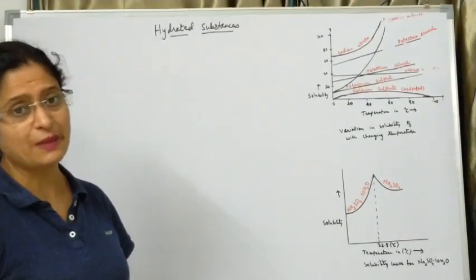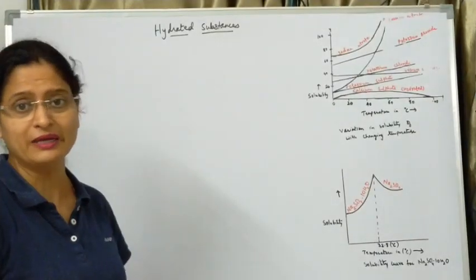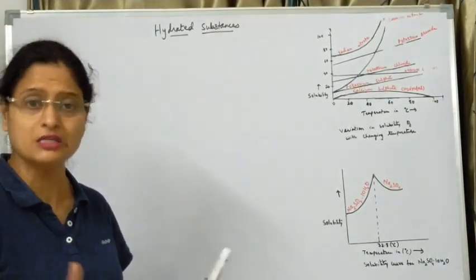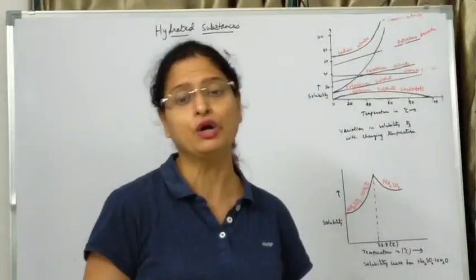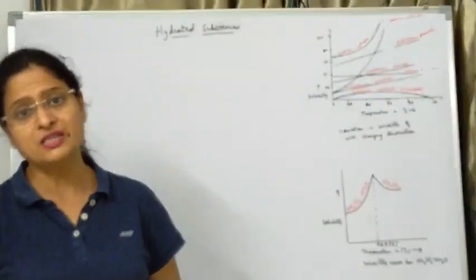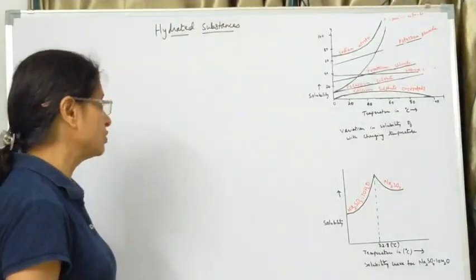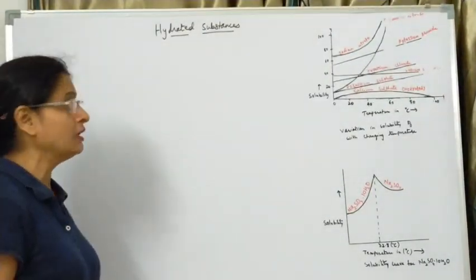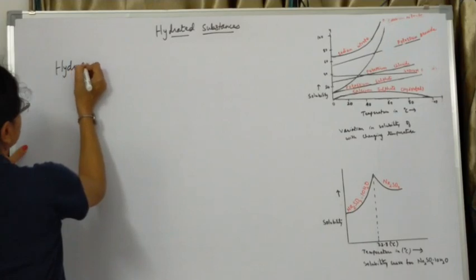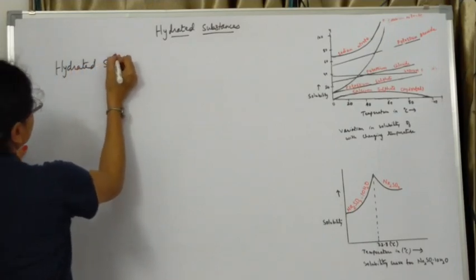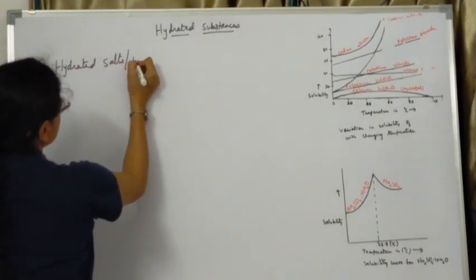The next terms over here. Now there are certain substances. Now when we are talking about water, let us relate water to certain salts. There are certain salts which contain some water molecules in them. Such salts which contain water molecules in them in loose chemical combination, we call them hydrated salts or hydrated substances. Hydrated salts or hydrated substances.